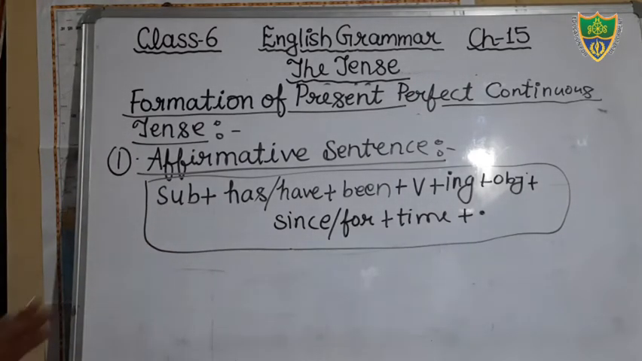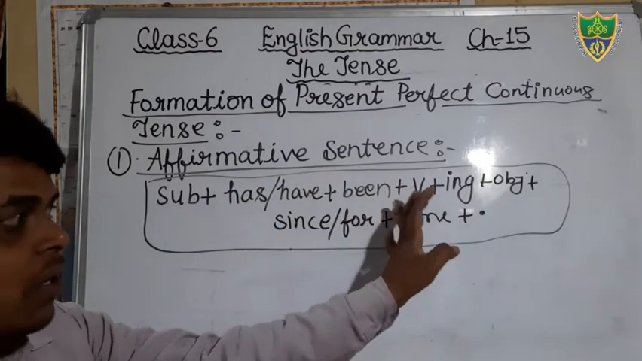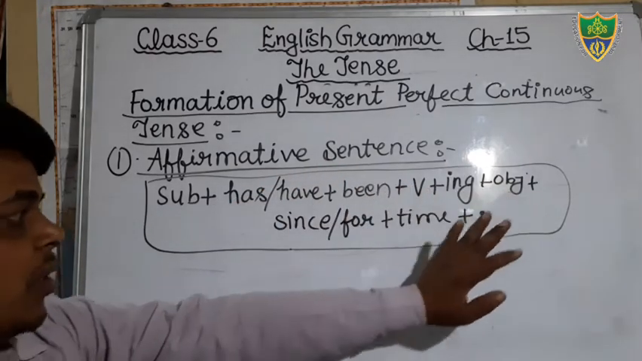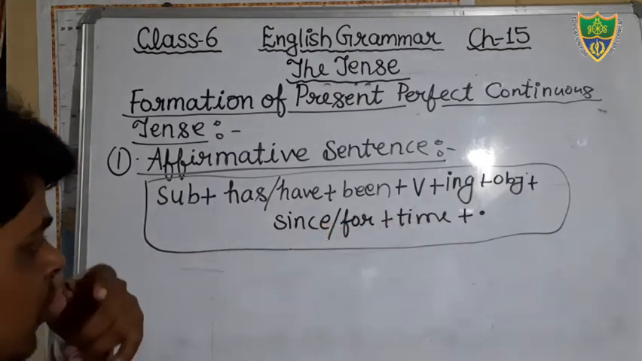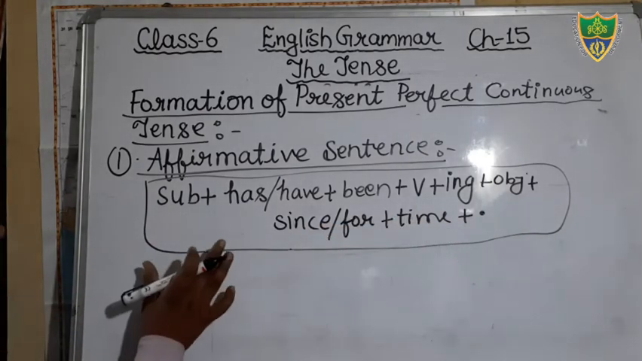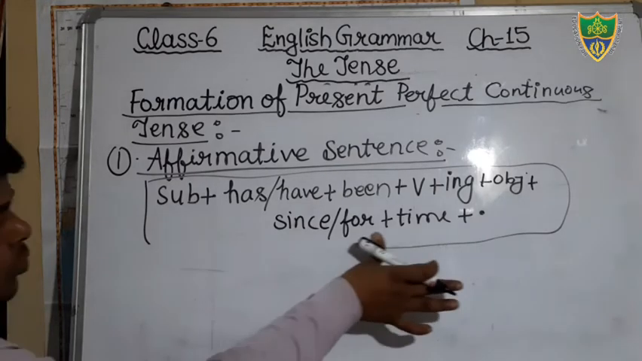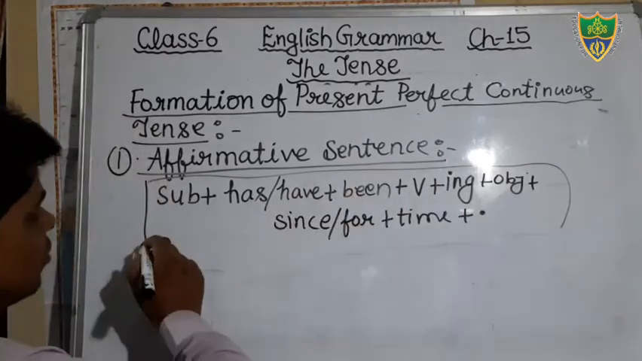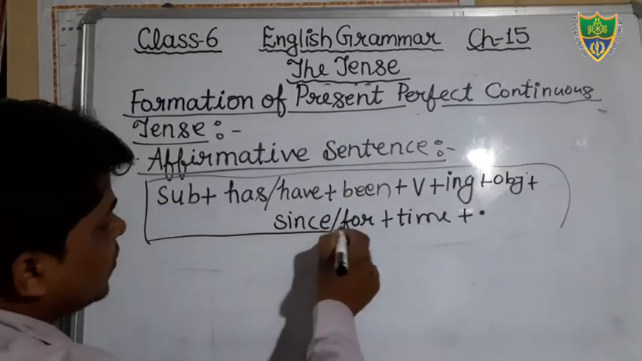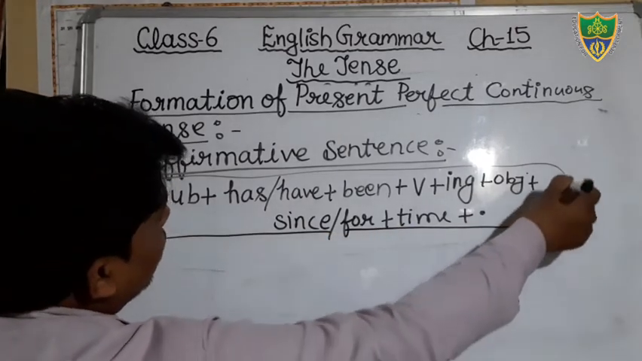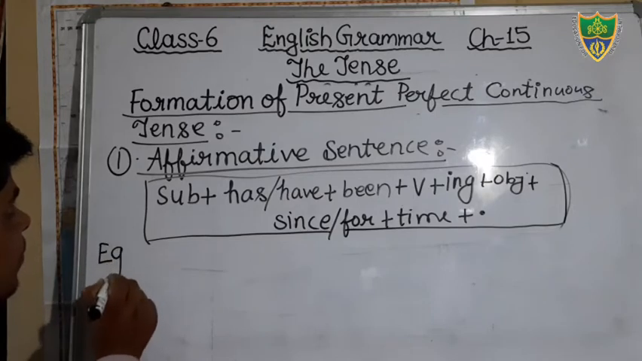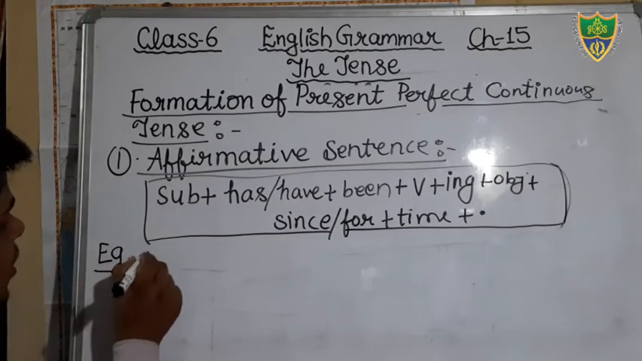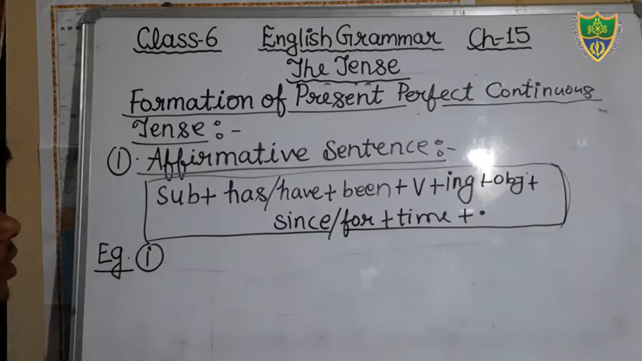You see, there will be subject, has been or have been, then after verb, then after object, then since for, then after time, then after full stop. Okay, so just write down this structure. This is your structure, and on the basis of this structure you will form the sentences. Okay, we can see the sentences.